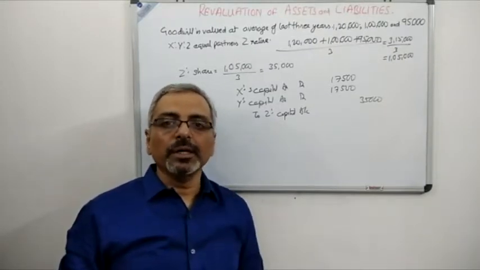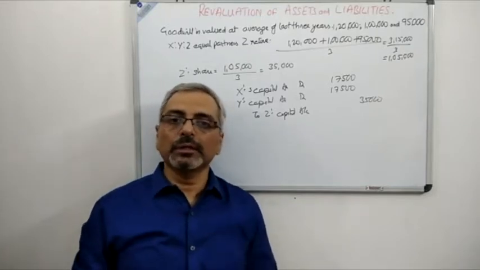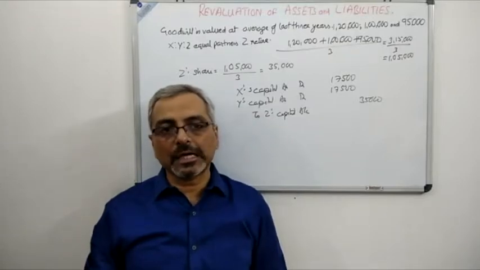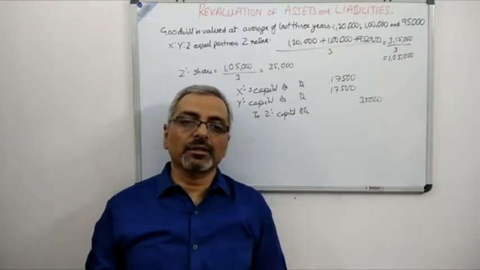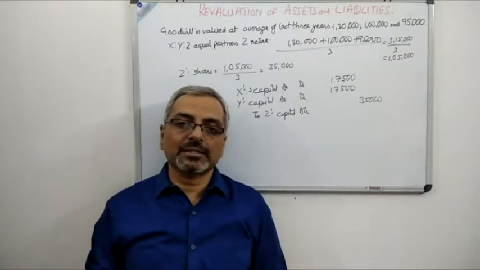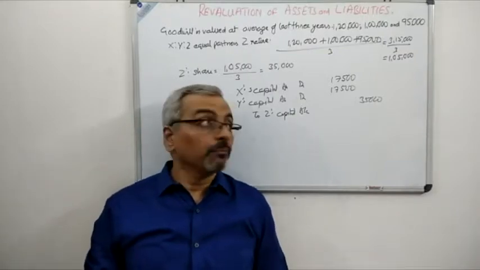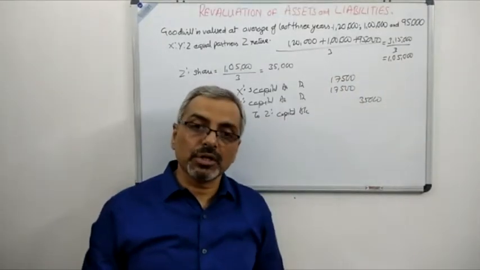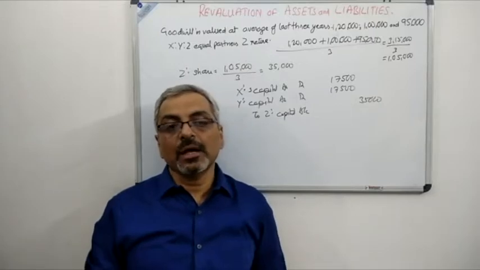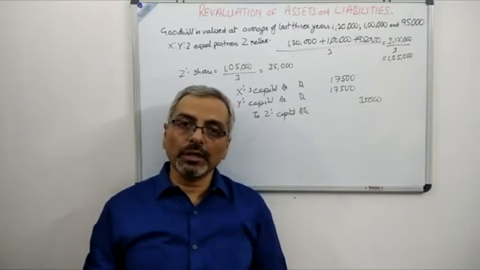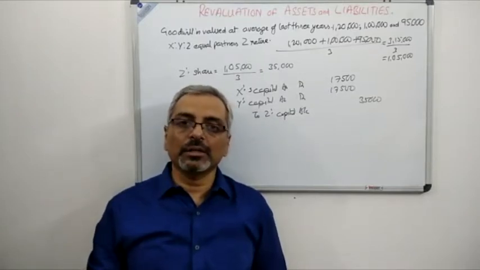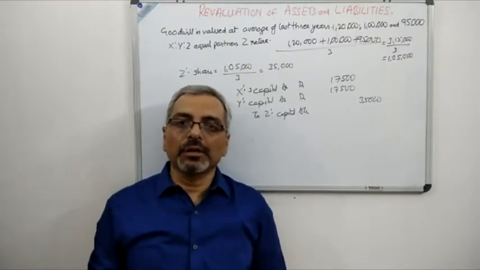We will start with the internal journal entries. Over here, there are 2 internal journal entries. If you remember, the first internal journal entry is for the general reserve, which is 60,000. And the second internal journal entry is for the goodwill, which is there on the asset side of the balance sheet as 33,000. Don't confuse this goodwill with that goodwill which is given in the text of the question. The 33,000 is the goodwill which is already there, which has to be taken away by all the 3 partners in the ratio 1:1:1. We will see that in a moment when we start with the journal entries.